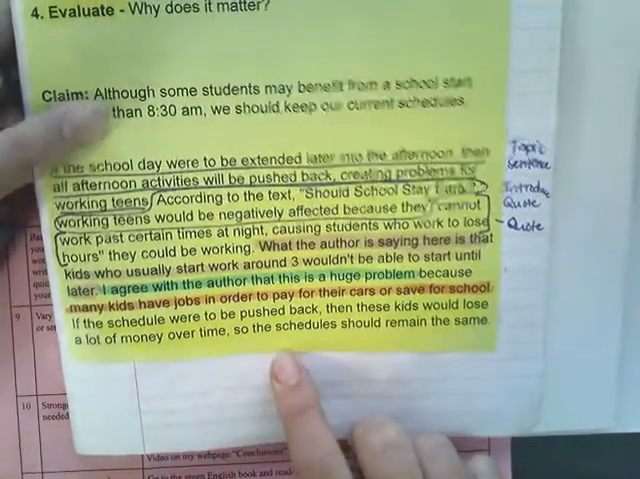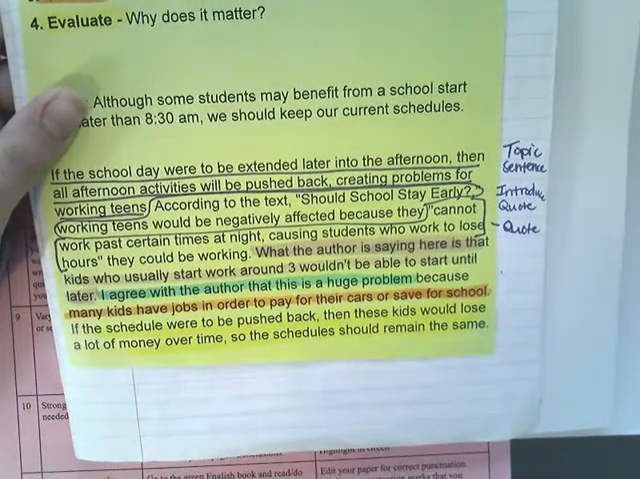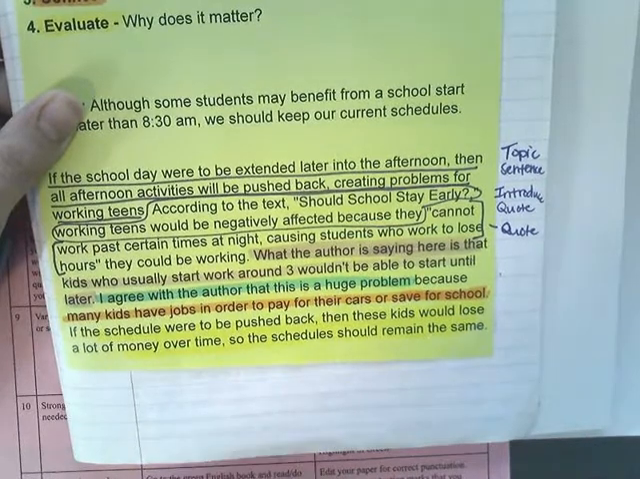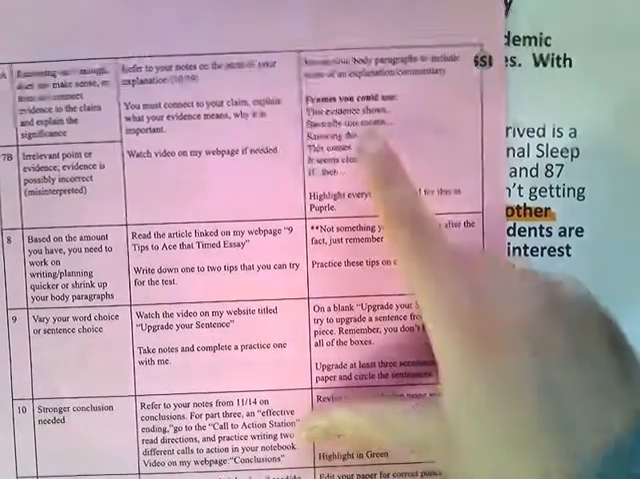So for example, I have a school start time one in here as well, and I ended mine on: if the schedule were to be pushed back, then these kids would lose a lot of money over the time, so the schedule should remain the same. So that was an if-then that I wanted to add in there. But there's other ones as well.